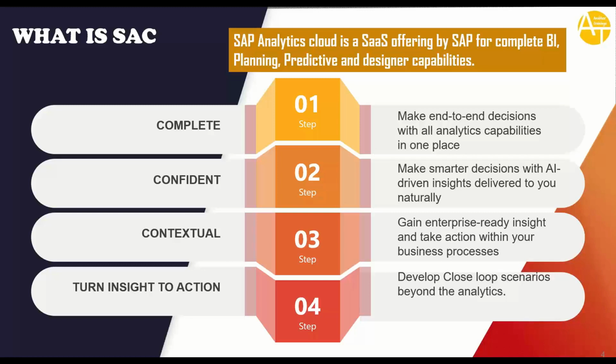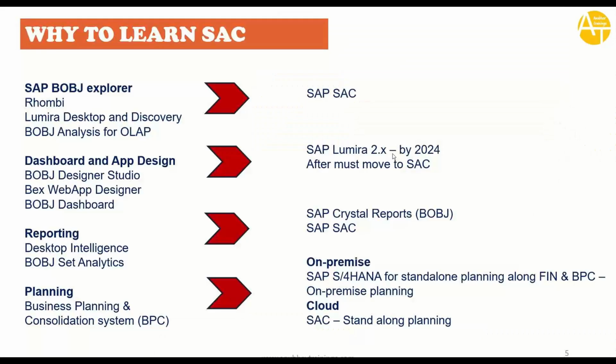It is contextual. You can gain enterprise-ready insights from different angles, different perspectives, and visualize the actions for your business processes. It also turns insights into actions. Using closed loop scenarios, you will also be able to write the data back to SAP systems. So this is one great advantage when it comes to SAC.